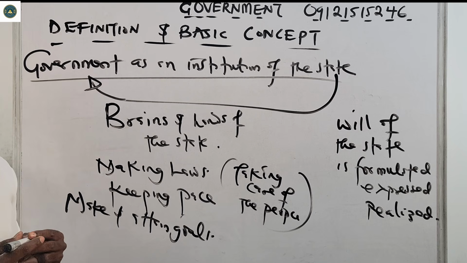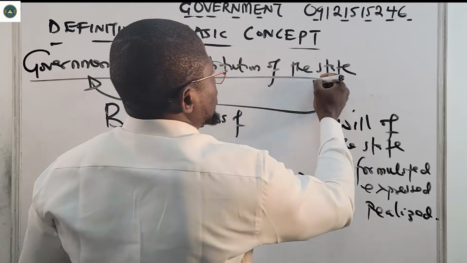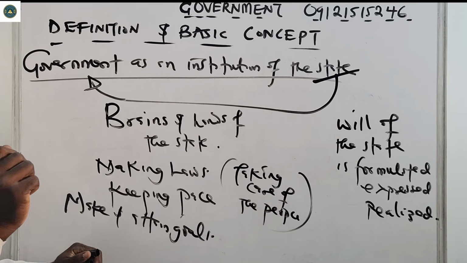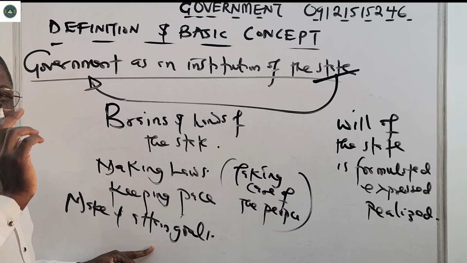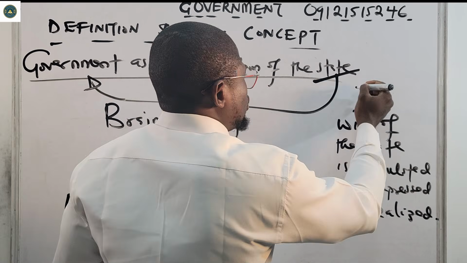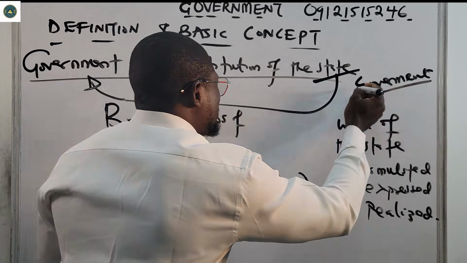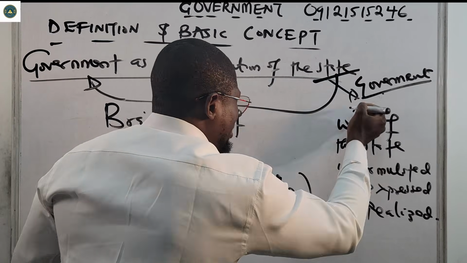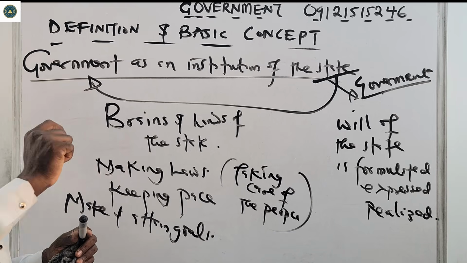Please note that it is the existence of the state that gives rise to government. It is the existence of the state that gives birth to government. That means that without the state, there will be no government. So we're not talking about government if there's no state.